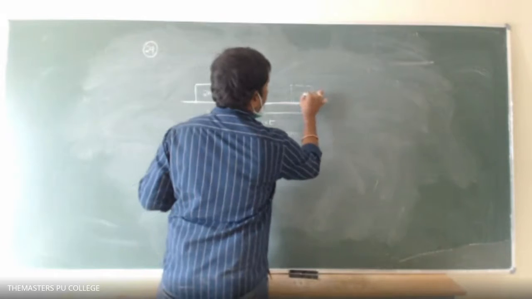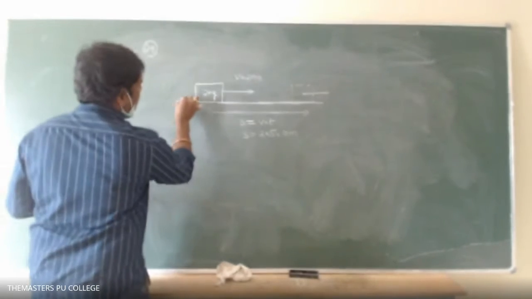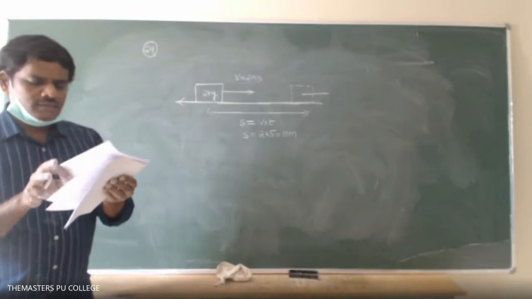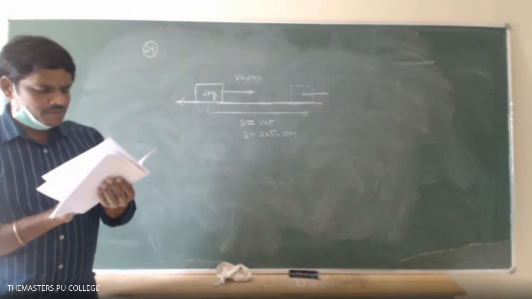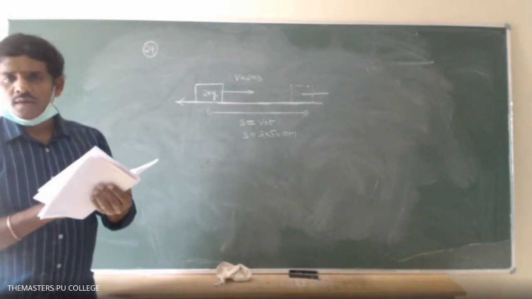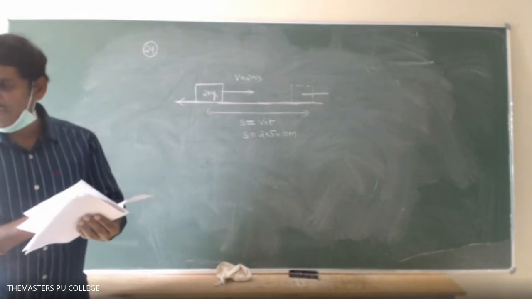Sir, when dragging, is the block accelerating due to friction? They didn't tell us it is accelerating. It is drawn with a velocity of 2 meter per second, which means it is moving with constant velocity. Velocity is constant, so there is no acceleration.